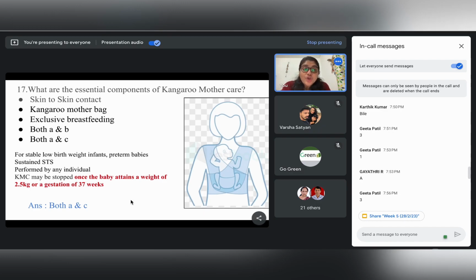It can be stopped once the baby attains a weight of 2.5 kgs. Usually the indication is in babies who are less than 2500 grams, that is 2.5 kgs. Once these babies attain a decent weight of around 2.5 kgs, or reach a period of gestation of around 37 weeks, at that point of time this kangaroo mother care can be terminated. So the essential components of kangaroo mother care are skin to skin contact and exclusive breastfeeding. Correct.